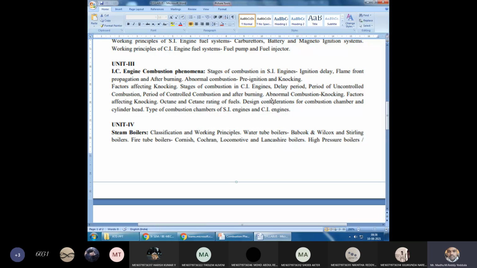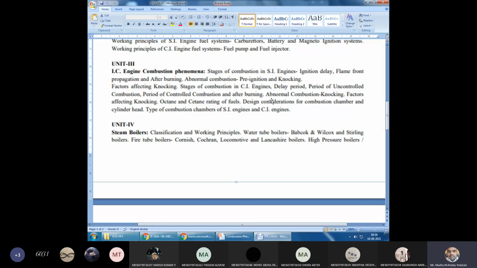As we know, due to the combustion, heat energy will be liberated. That high pressure gas will push the piston downward. That is the expansion stroke in petrol as well as diesel engines. During the compression stroke and the expansion stroke, both the inlet valve and the exhaust valve are in the closed position in petrol and diesel engines.